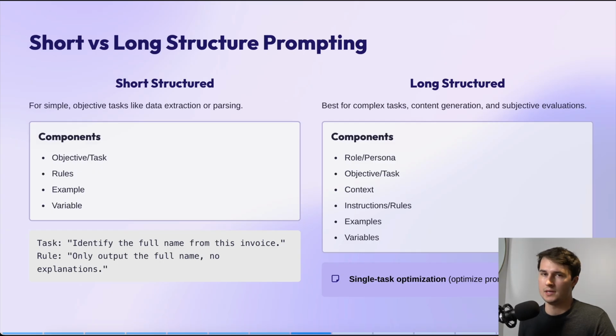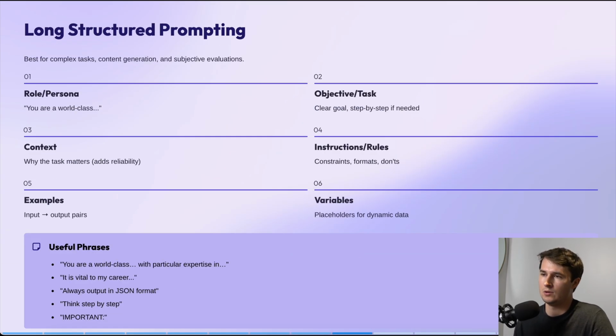Don't try and make a jack of all trades AI agent, which can do everything and complete multiple tasks. Just to dive deeper into long structured prompting, again, these are best for complex tasks, and we have 6 different headings here. So these would be the headings in your prompt, and don't worry, I will give you an example of a full prompt later in this video.